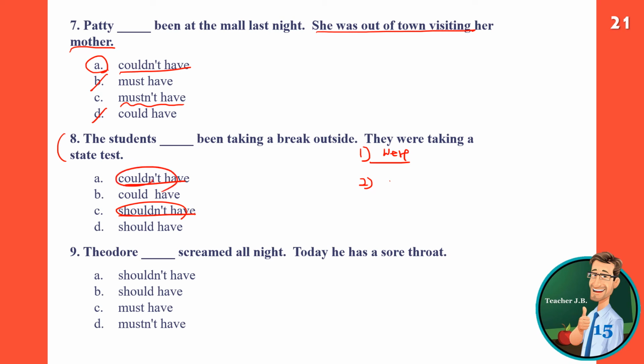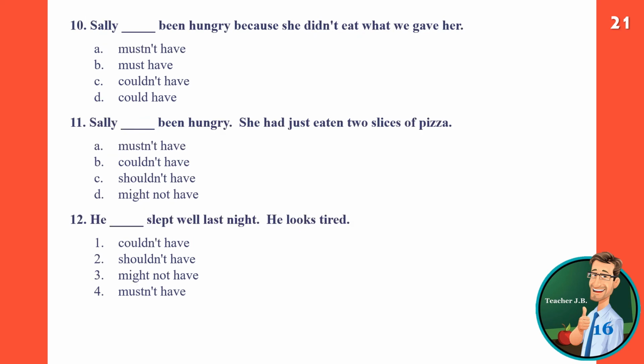Theodore blank screamed all night. Why? Today he has a sore throat. This is the result, so we are giving advice. Theodore shouldn't have screamed all night. Because he screamed all night, he has a sore throat. So we are giving a piece of advice about the past. So A is the correct answer.